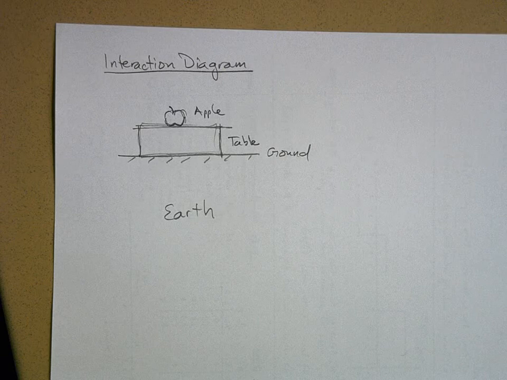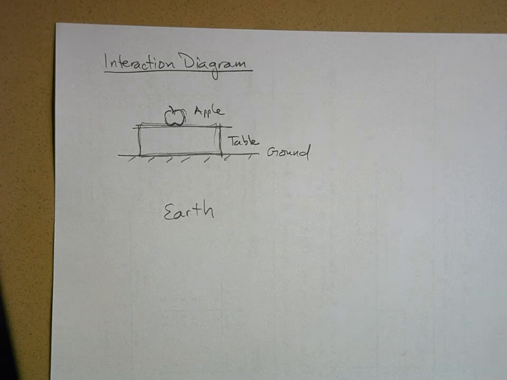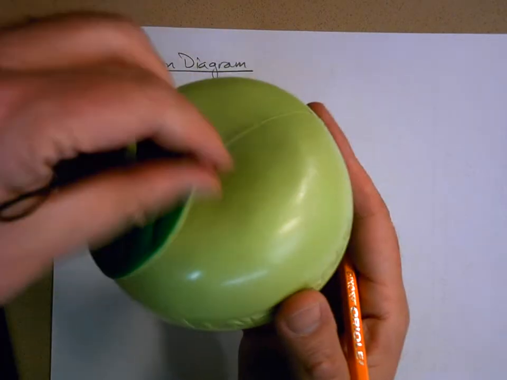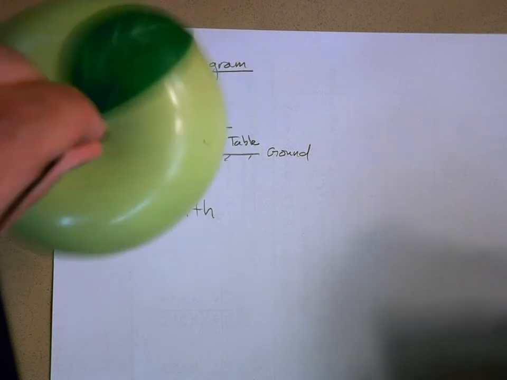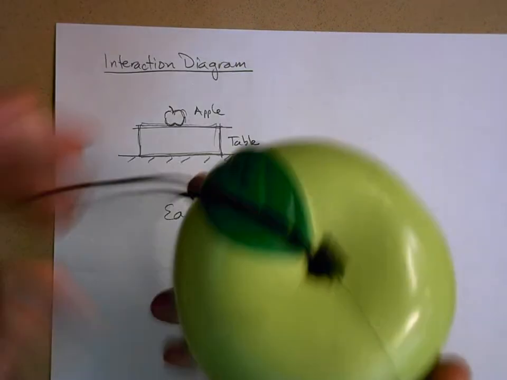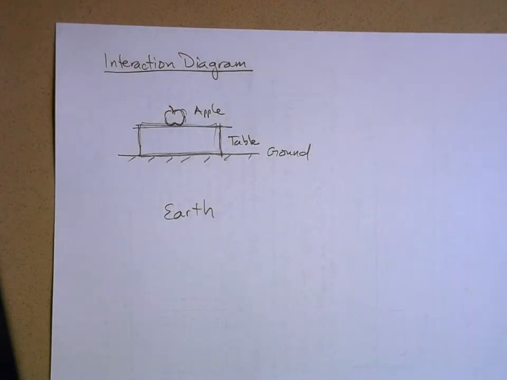Okay, now all of these objects are interacting, which means they are applying forces to each other. Now, if I hold this apple and I just kind of hold it here, the Earth pulls this apple down, doesn't it? And we call that the force of gravity. But here's the thing. Even if the Earth isn't in contact with the apple, it's pulling it down.